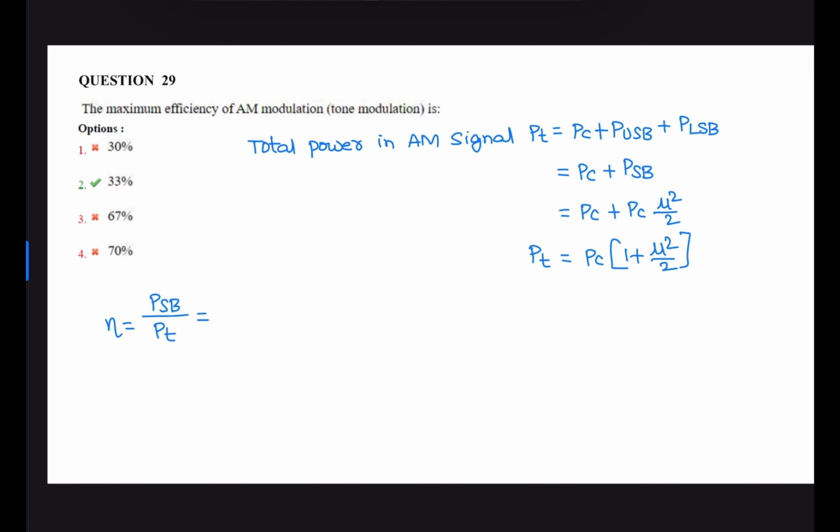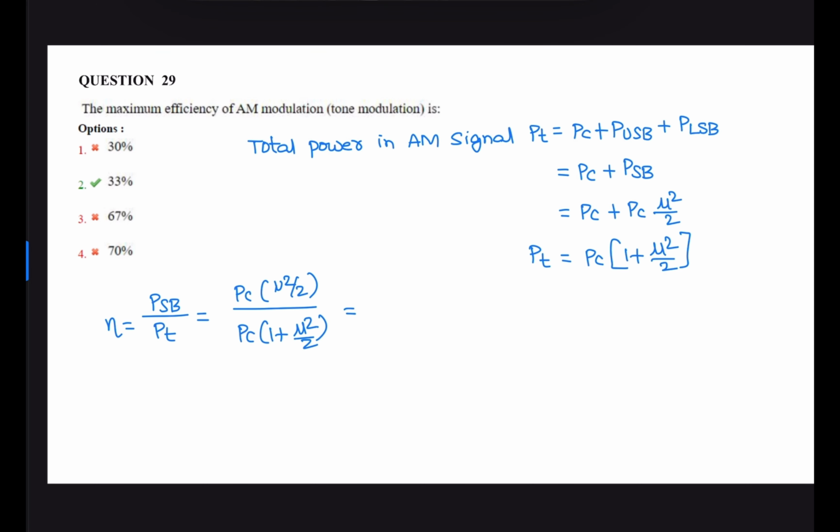Total sideband power is Pc into mu square by 2. Carrier power is Pc. Therefore, total power is Pc into 1 plus mu square by 2. Efficiency is the ratio of sideband power to total power. Sideband power is Pc mu square by 2 and total power is Pc into 1 plus mu square by 2.